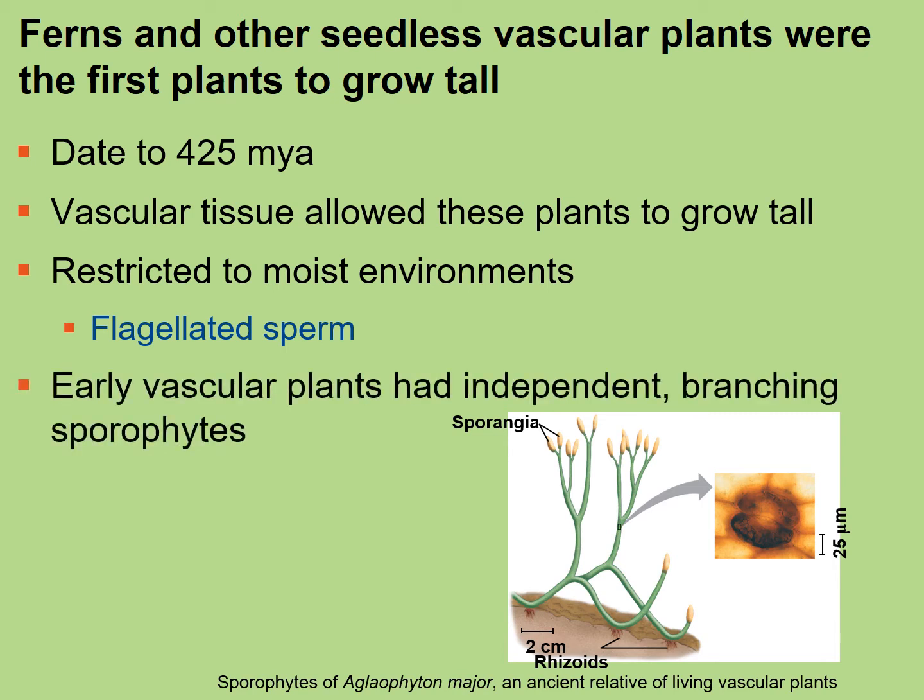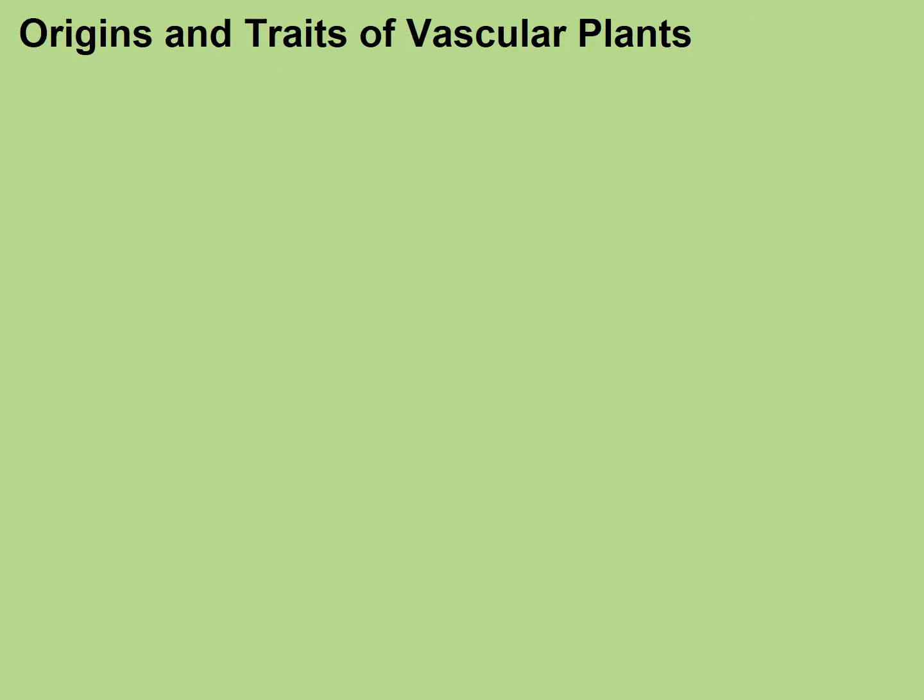Now, earlier vascular plants had independent branching sporophytes. Later on, this allows them to develop into modified types of sporophytes, and we're going to see those as we go through. So you can see there are stomata, and this shows some stomata and the green structures of the sporangium. Again, the vascular tissue allowed the plants to grow a lot taller.